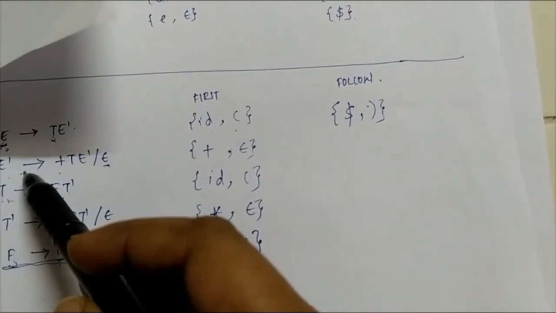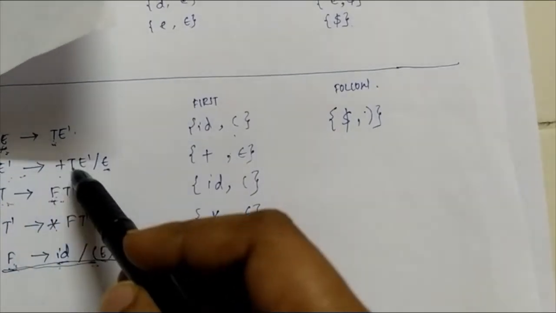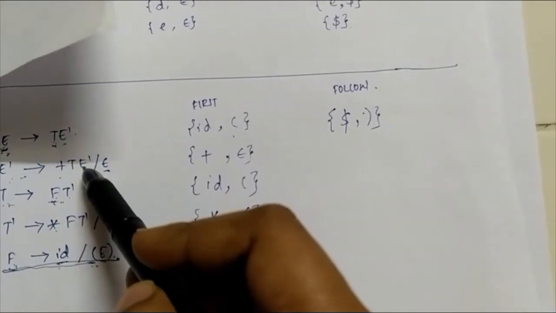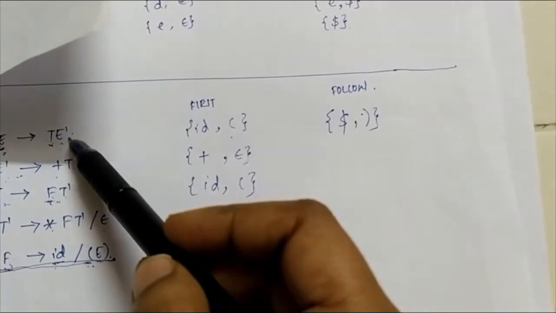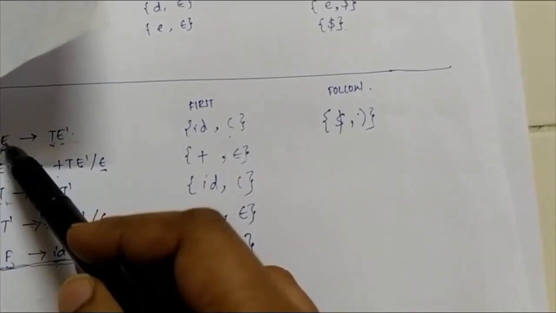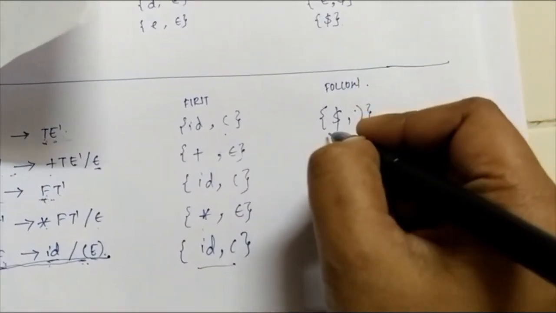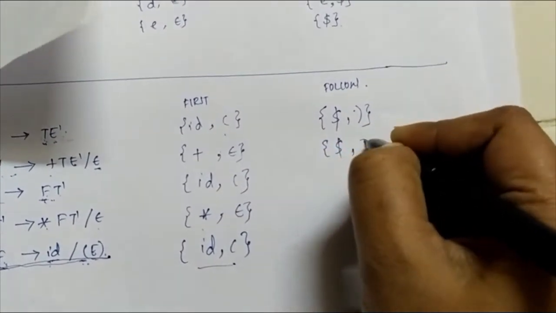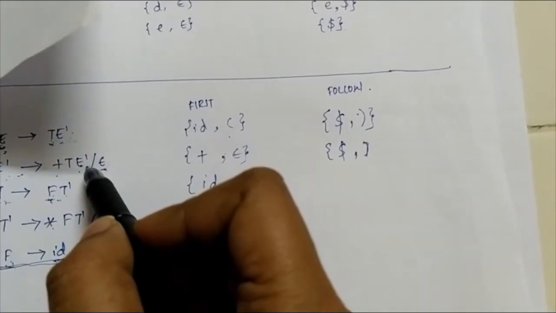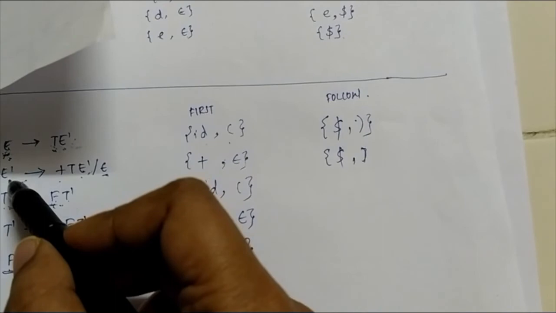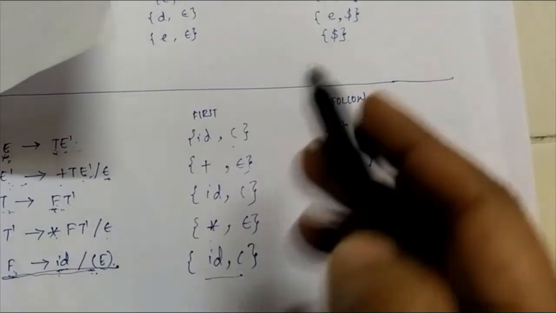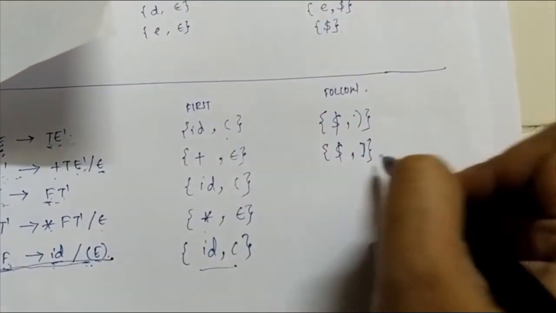Similarly, follow of E dash. Where can you find E dash on the right hand side? You can find it here. In this case it is not followed by anything, hence follow of E dash will be follow of E. So follow of E is, as you can see, dollar symbol and closing bracket. Here again we have an E dash which is not followed by anything, so follow of E dash will be again follow of E dash. So we have already written it. Can you find any other E dash on the RHS? No, there are no E dash on the RHS, so this is it.